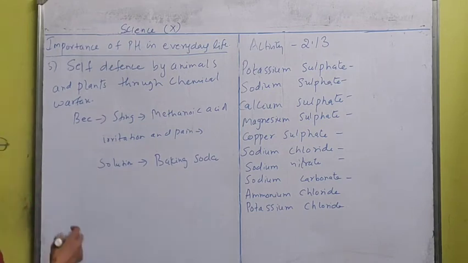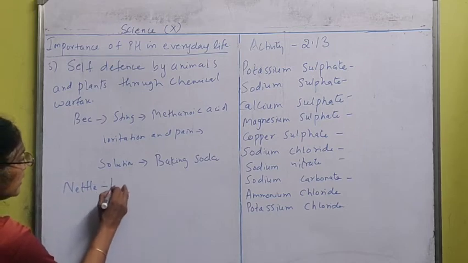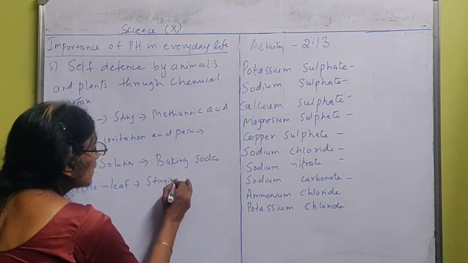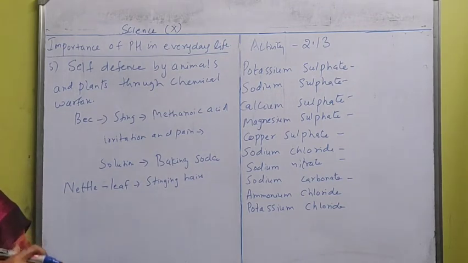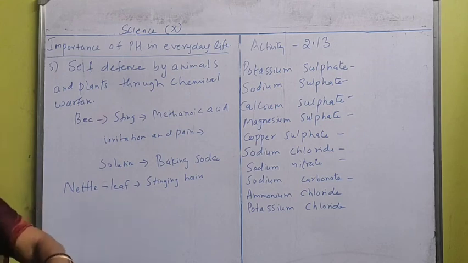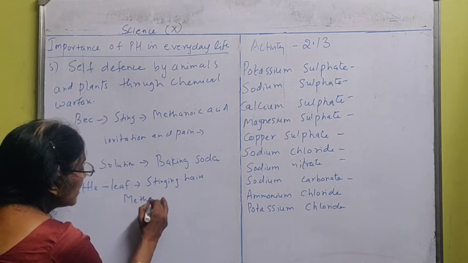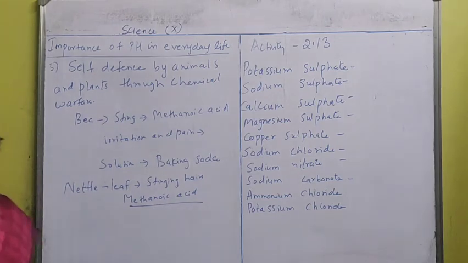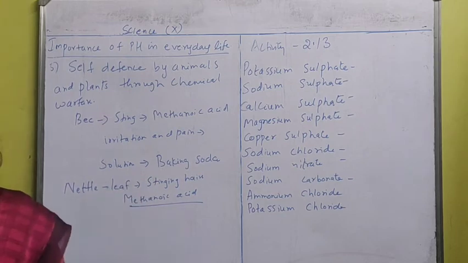Even some plants have it. The nettle leaf has stinging hairs on it. When the leaf comes in contact with our body, those hairs will sting our body, and those hairs also contain the same thing. What do they contain? Methanoic acid. It will also start pain and irritation in that particular area where the stinging hairs are.